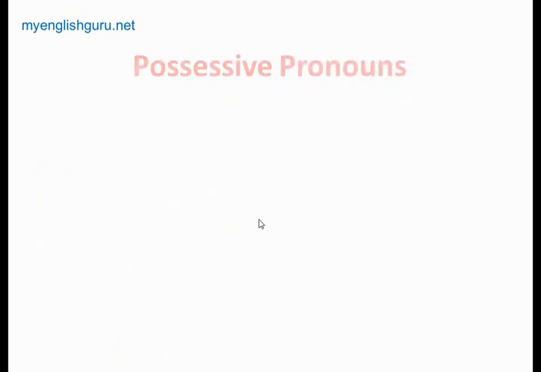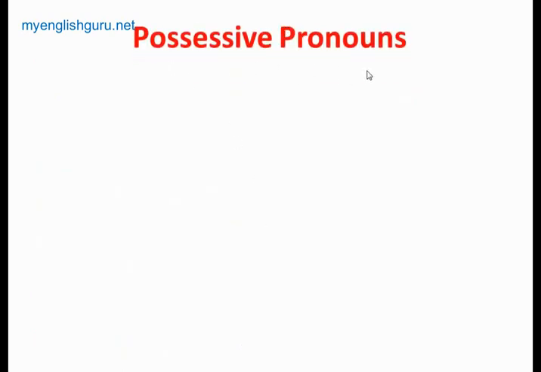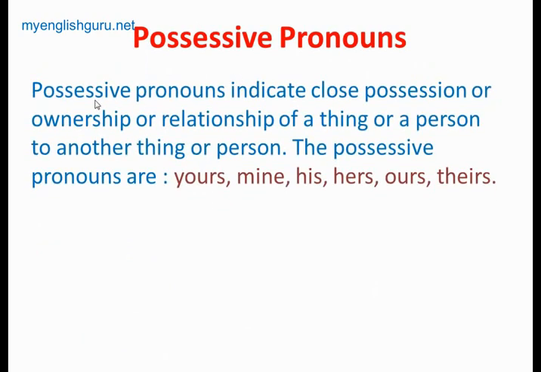Now the second one we'll see is the possessive pronoun. Possessive pronouns indicate close possession, ownership or relationship of a thing or a person to another thing or person. It just relates to some person or some things. These possessive pronouns are your, mine, his, hers, ours and theirs. Here it shows the belongingness or ownership of a person or a thing.